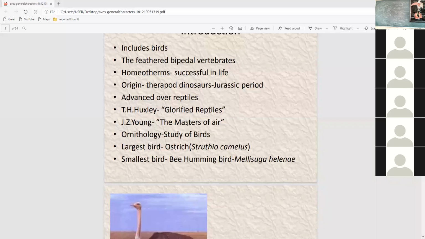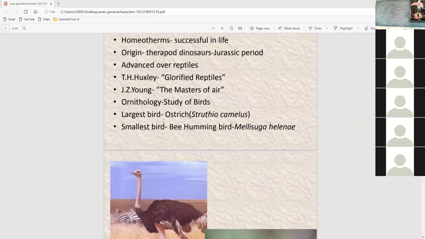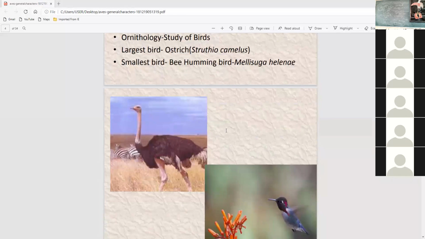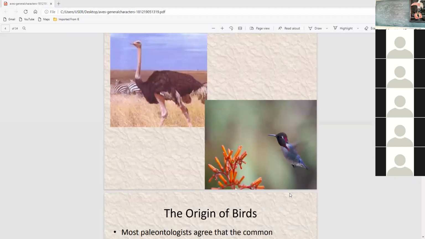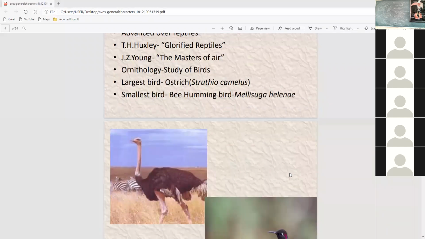According to the scientist J.Z. Young, the bird is the master of the air. The largest bird is the ostrich, and the smallest bird is the hummingbird. These are the ostrich, and this is the diagram or photo of the smallest bird, the hummingbird.